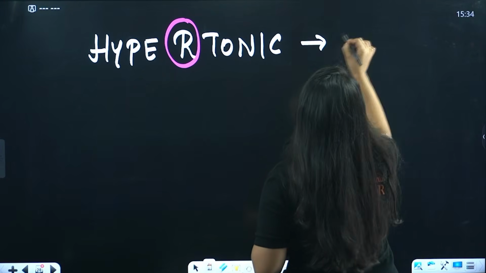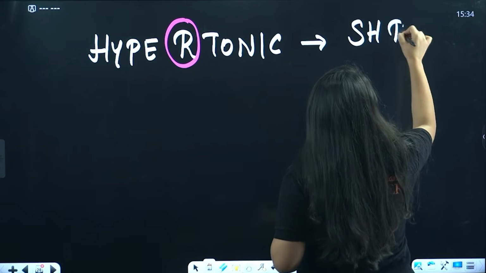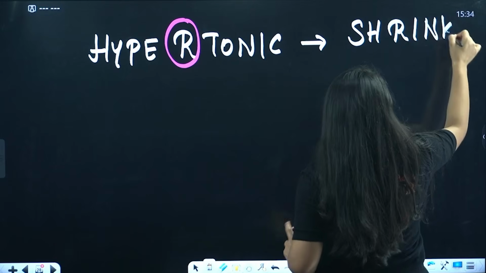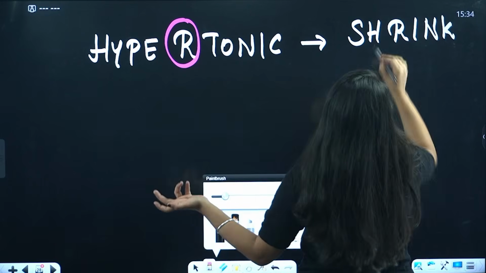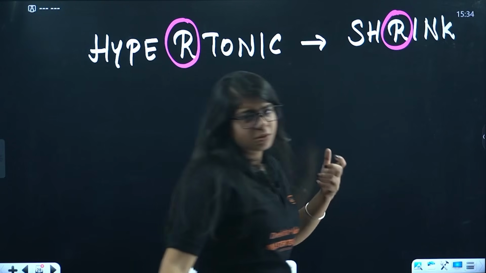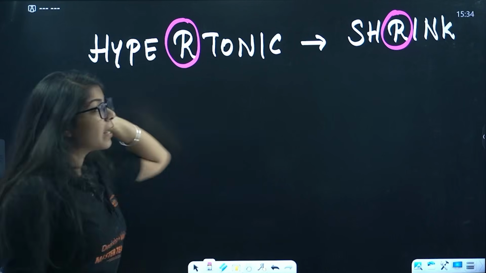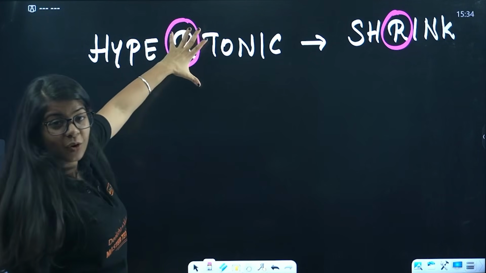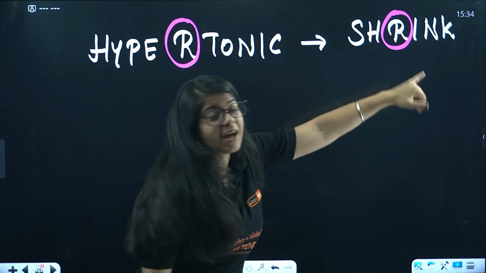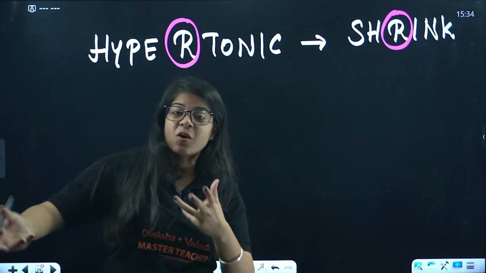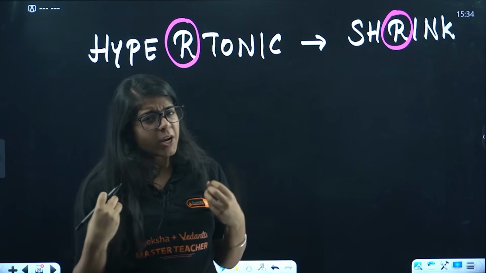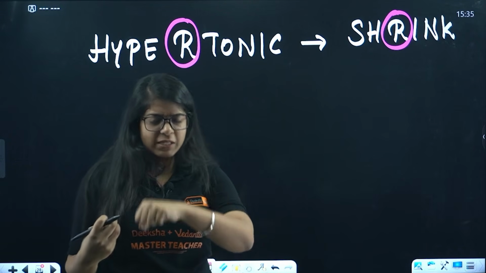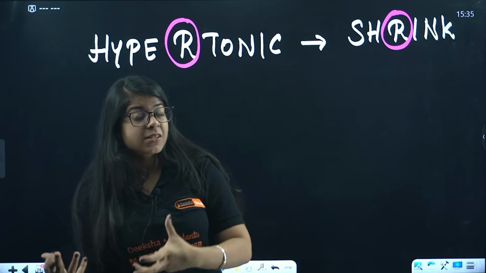And how will I remember, ma'am, this shrinks? Because shrink also has R in it, right? See, these are the silly tricks we use to remember stuff. So in hypertonic you have a word R, and in shrink you also have R, so you just relate them. In hypertonic, the cell shrinks. That means the water is going from inside of the cell to the outside of the cell. It is exiting the cell.